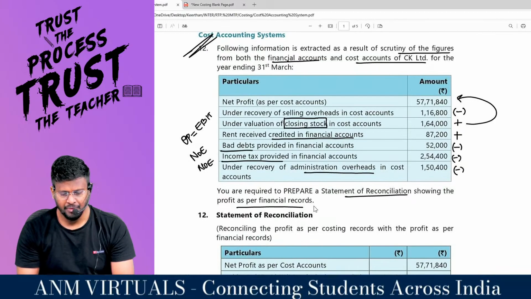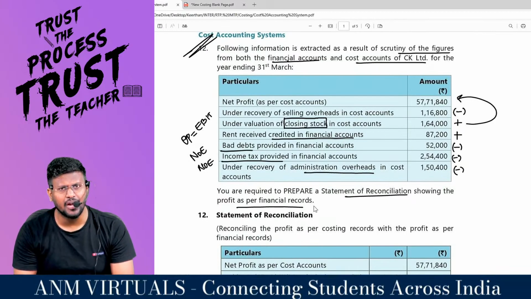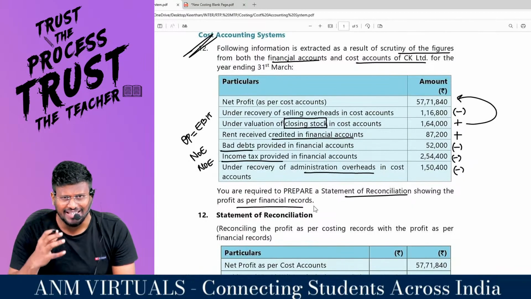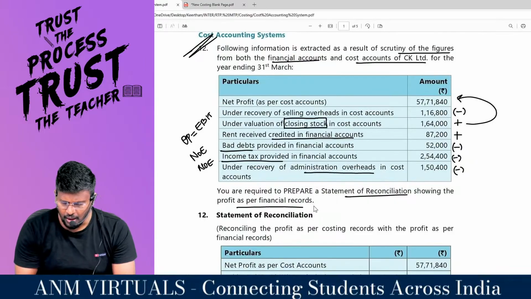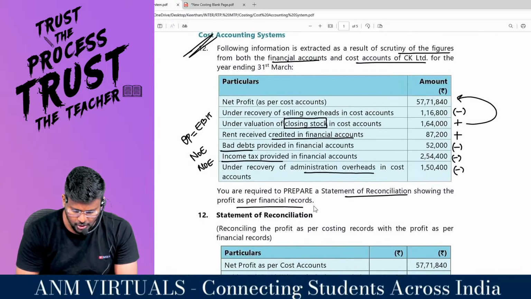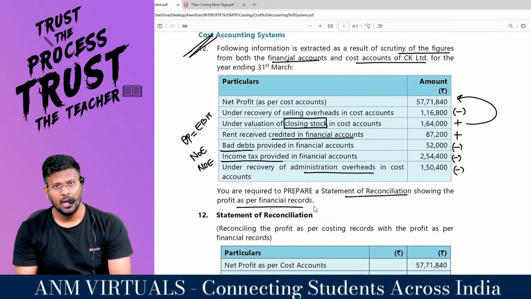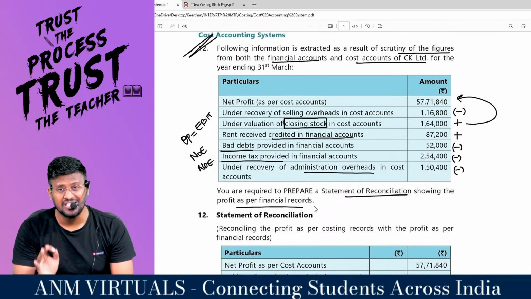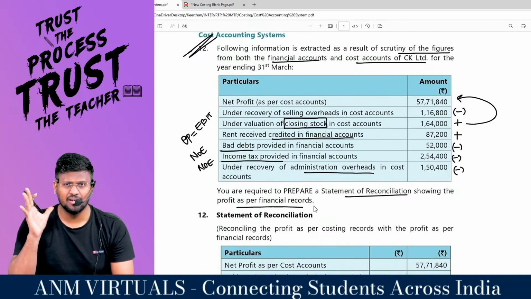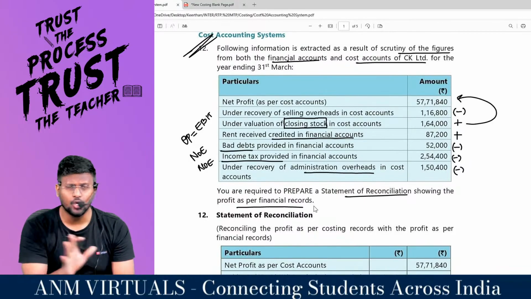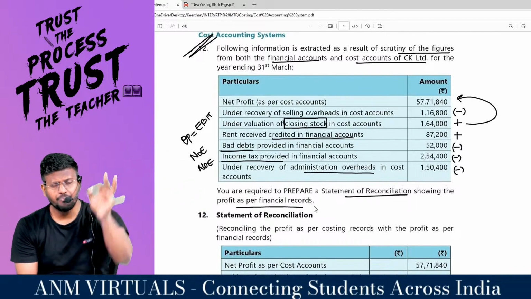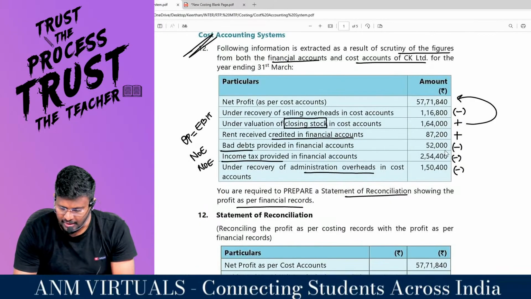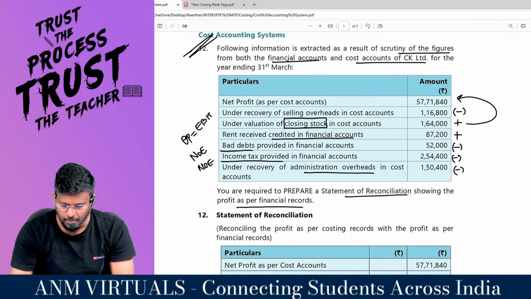Super, sir. Rent received credited in financial accounts. Since this is a non-operating income, it will come only in accounts and not in costing. For it to come in costing, we have to add 87,200, my dear lovable students, so plus 87,200. Bad debts provided in financial accounts. This is a non-operating expense. It will come only in accounts, not in costing. So for reconciliation purposes, if you book this expense in costing, profit as per costing should reduce, sir. So minus 52,000.